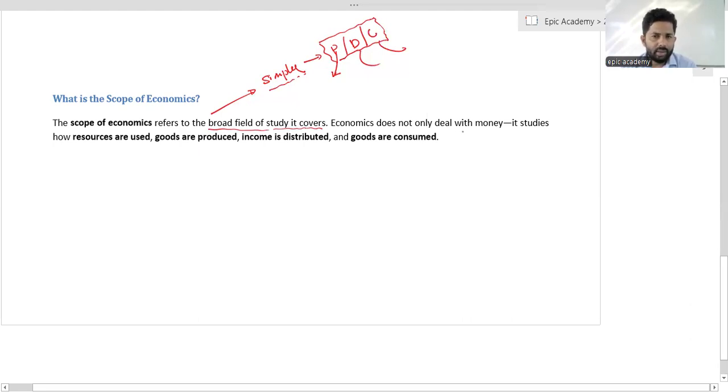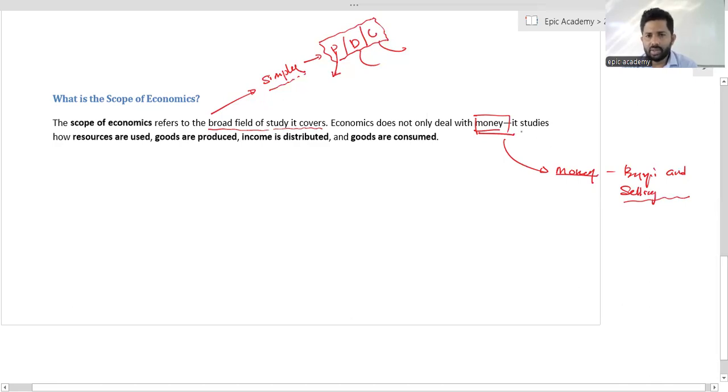We are not going to deal with only money. We are not going to study only money, I mean, buying and selling. We are going to discuss each and every activity and component related to the economy.